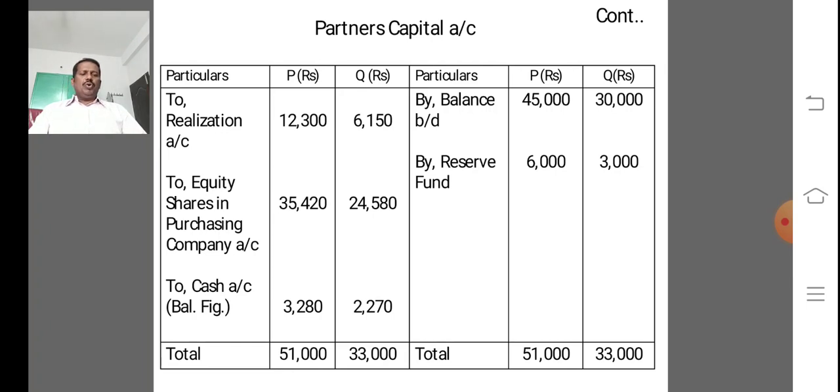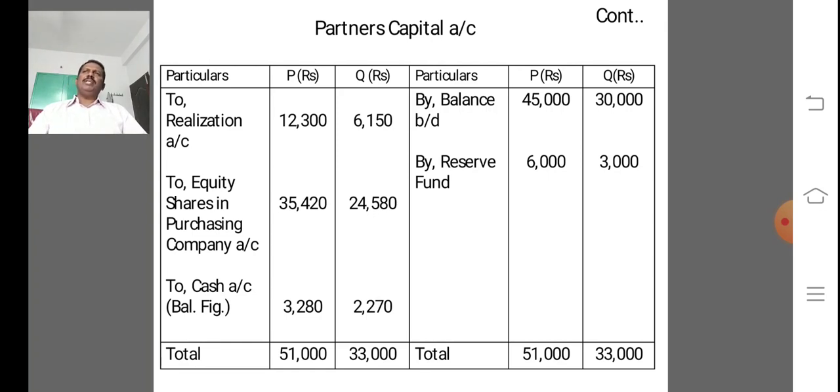If there is no specific agreement among the partners on this point, it is distributed in the final claim ratio or final capital ratio, and the balance is paid in cash. In this way, first we are crediting